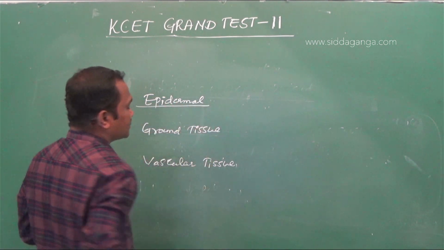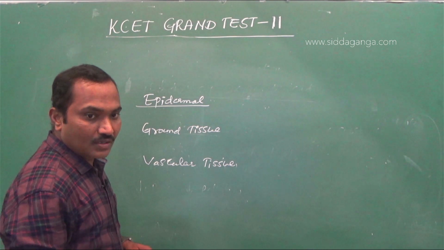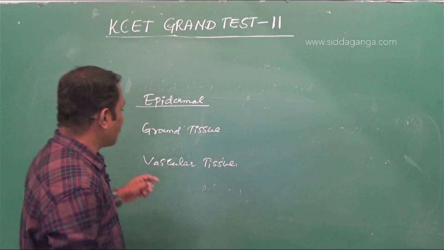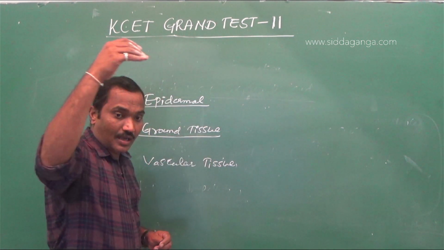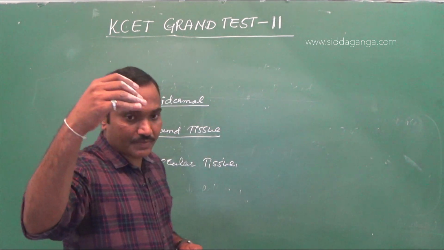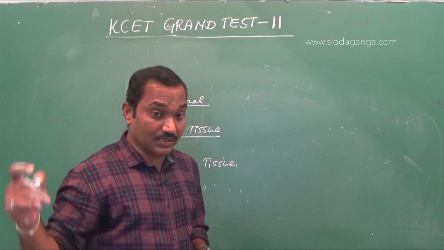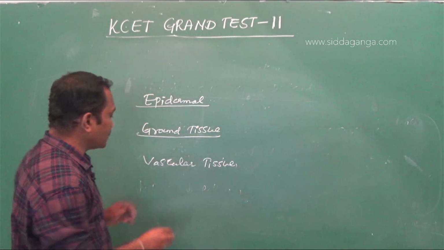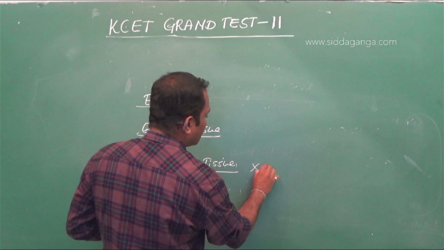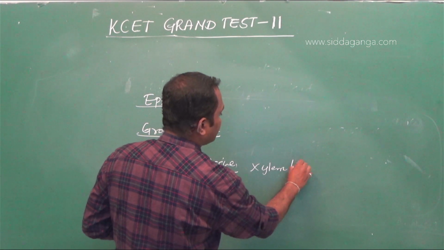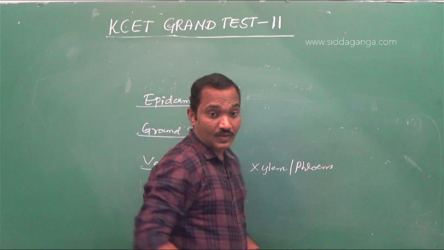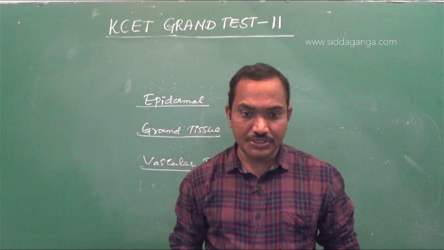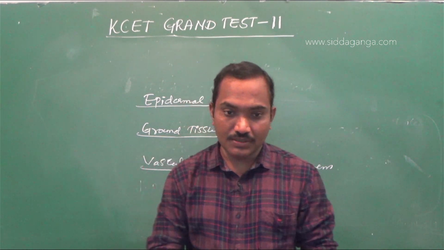The epidermal tissue system includes the epidermal cells, the outermost layer, along with the trichomes, the root hairs, as well as the guard cells. Ground tissue includes the hypodermis, cortex, pith, endodermis, and pericycle. All this will be under ground tissue. The vascular tissue system consists of xylem and phloem. So xylem is a tissue, phloem is a tissue, parenchyma is a tissue, and epidermis is the tissue system. So that's the right answer.